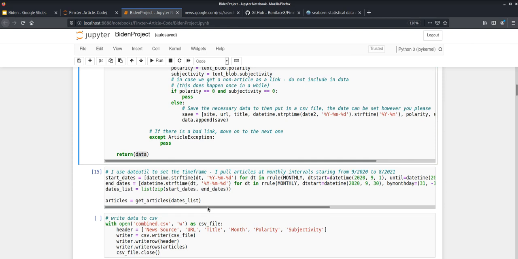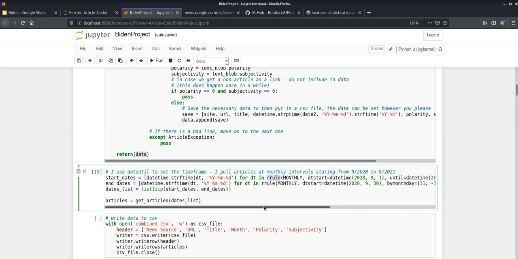But it can get tedious if you're looking to get a broader, a more deep, or an even longer range of dates. So in case that's the case, we can just do a quick list comprehension using our rrule here from the datetime library.